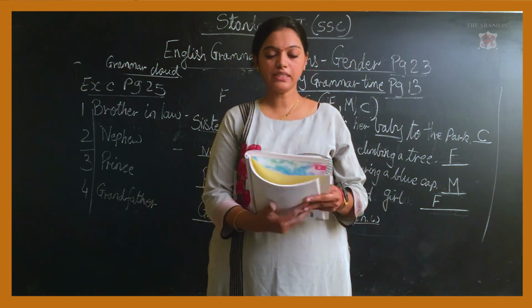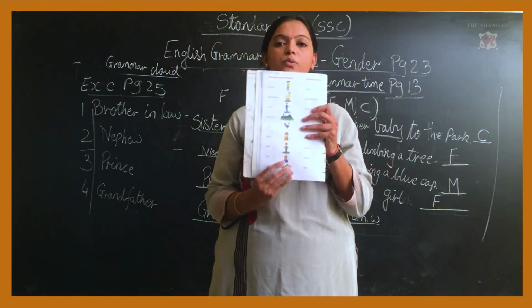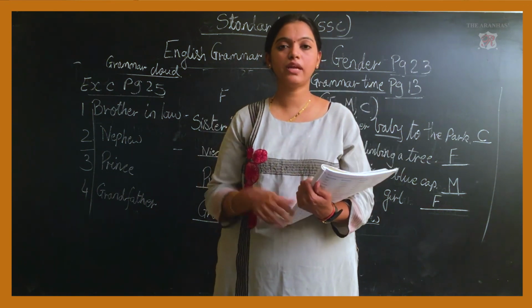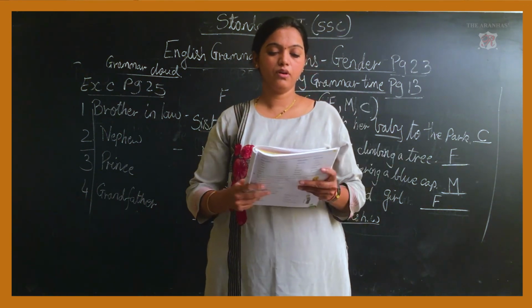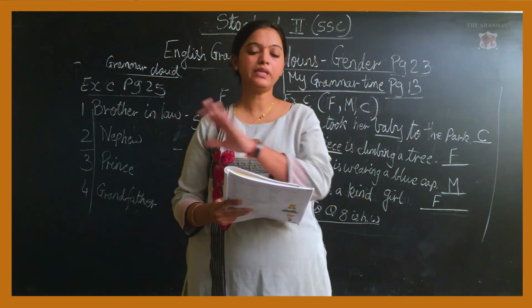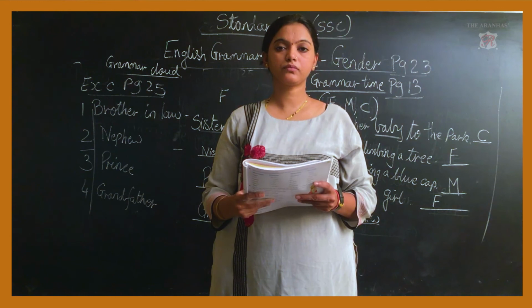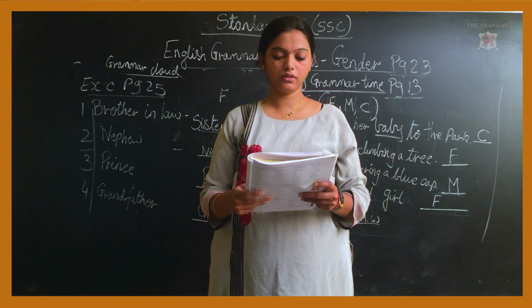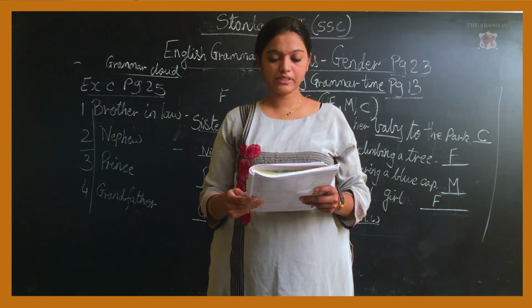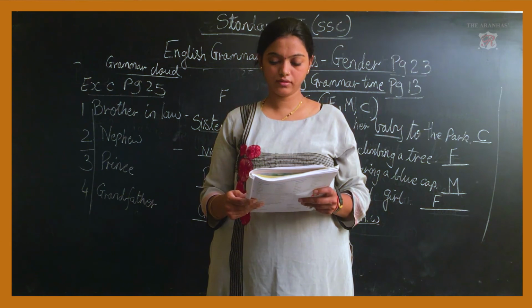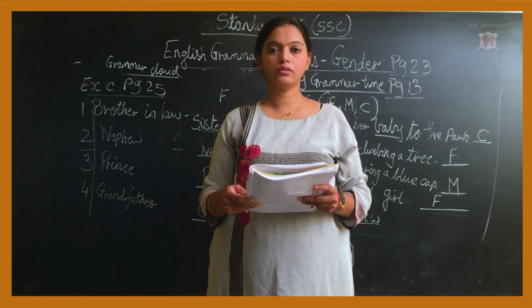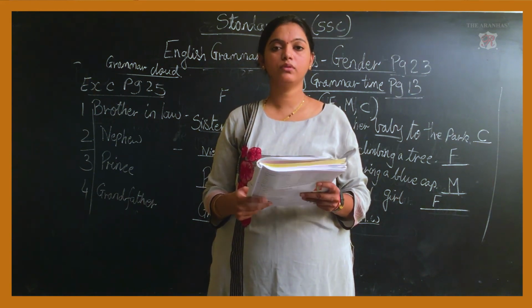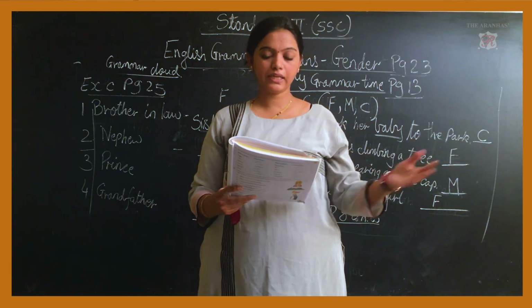Now we will just revise page number 24 of Grammar Cloud, just to revise, then you will get the answers clear. Male and female, we will do it simultaneously. Brother, sister, grandfather, grandmother, prince, princess, peacock, peahen, cock, which is also known as rooster, hen, groom, groom means the male category.